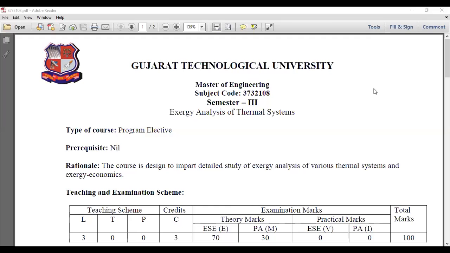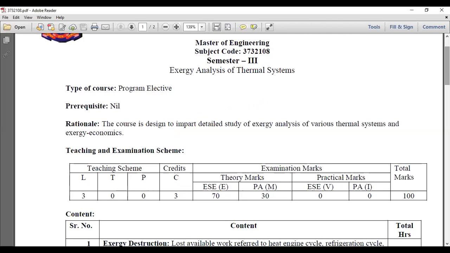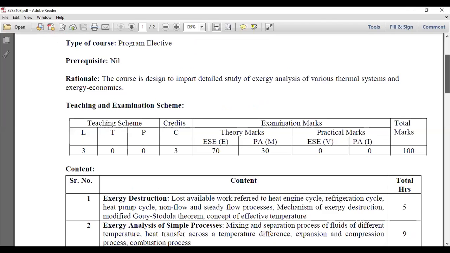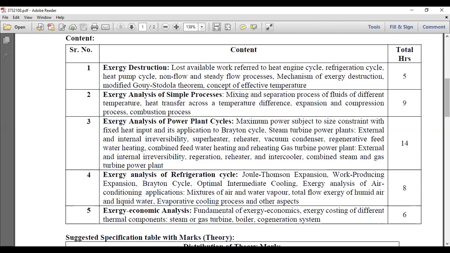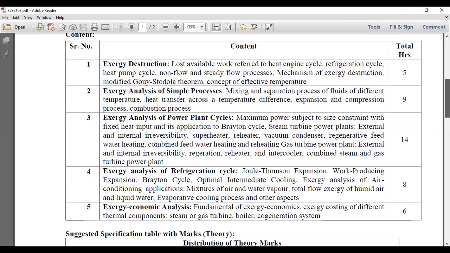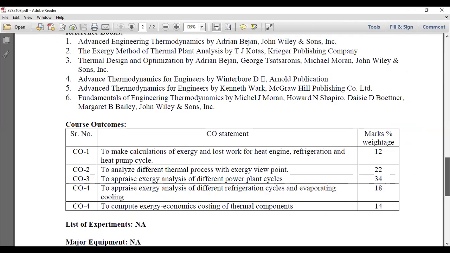As you can see from the screen, the subject code is 3732103 and it is offered in the third semester. This is a program elective subject. Now there are a total of 5 chapters. Before I explain the content of the 5 chapters, I will quickly go through the course outcomes of this subject. There are a total of 4 course outcomes.